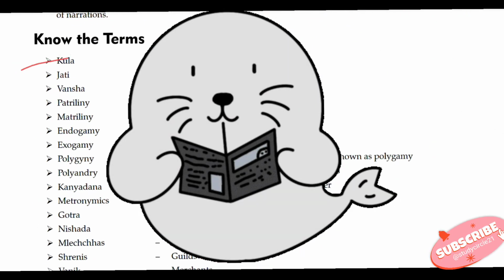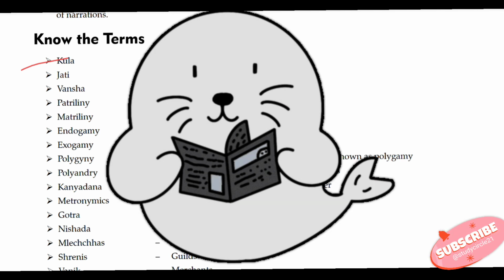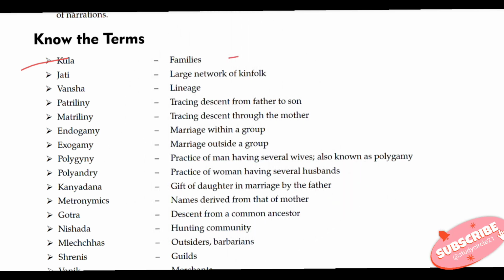So the first term is Kula. Kula means the families. Next is Jati. Jati means a large network of kinfolk. Vansa means lineage. Patrilineage was for tracing descent from father to son. Matrilineage, tracing descent through the mother. Endogamy, marriage within a group. Exogamy, marriage outside a group. Polygyny, that is the practice of a man having several wives, also known as polygamy.